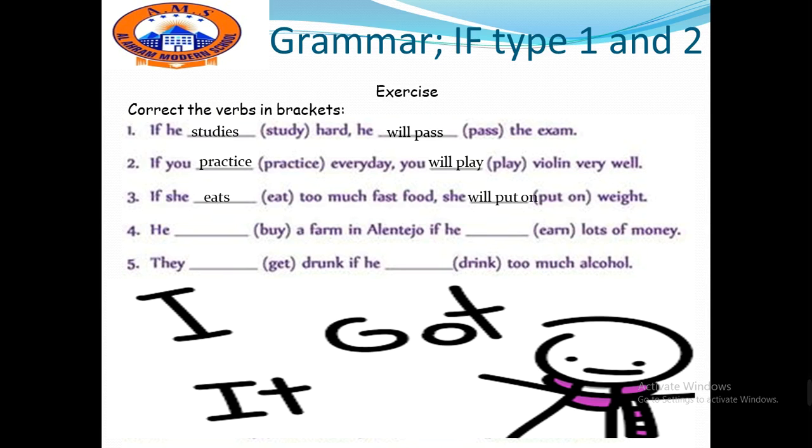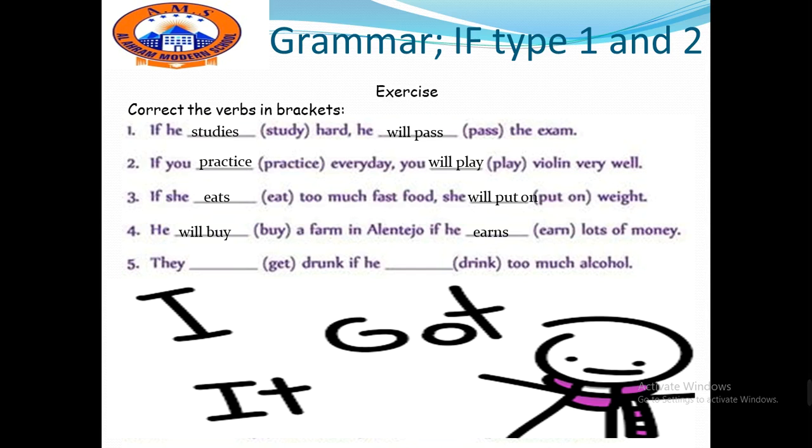Number 4, he buy a farm in Alentejo. If he earn lots of money. Here we have the second clause starting with if. It's okay. I can change them up, but I cannot change what comes after them, which means that here we will use he will buy a farm if he earns lots of money.